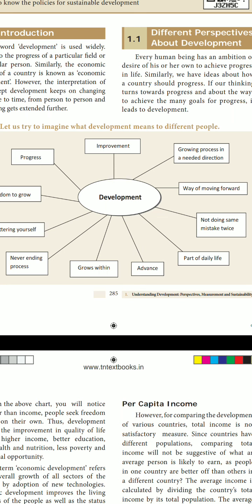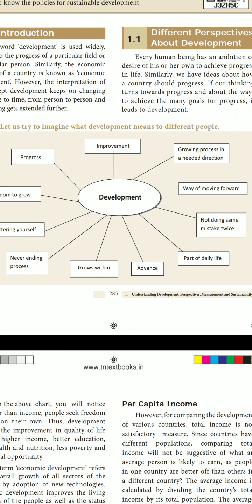Next, part of daily life. We want to think that development is part of our day-to-day life. In daily life, we should think how we want to develop and how we want to move forward in our life. Like that we want to think. So it is one of the parts of daily life. It is also an indicator for the part of daily life.